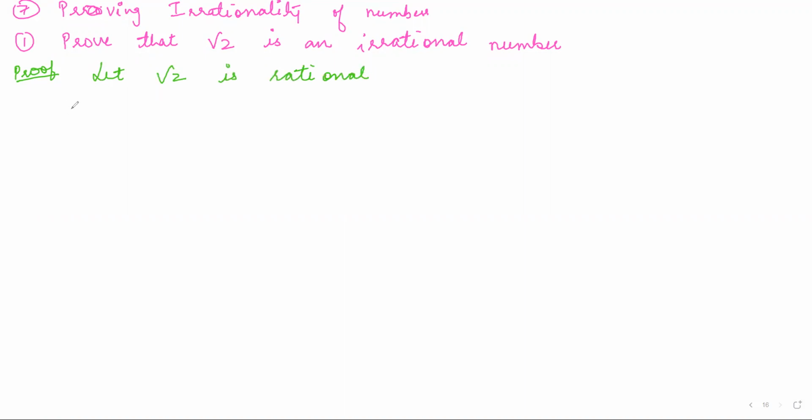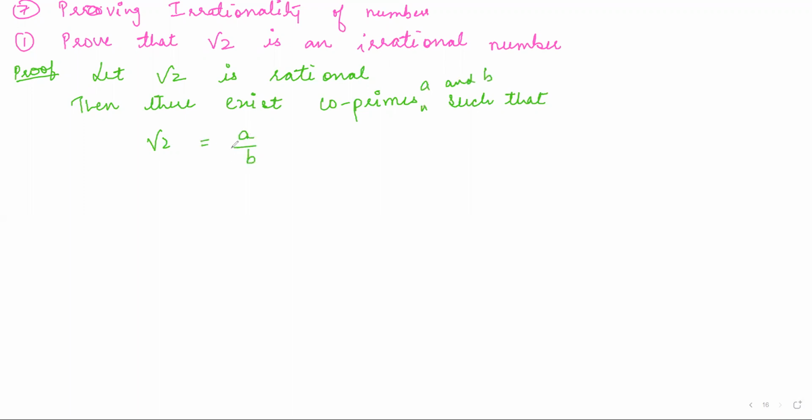Then there exist coprimes A and B such that root 2 is A upon B. See, any rational number, now try to understand, is of the form P by Q. When we are taking it rational, that means it is of the form P by Q. So it can be a number like 6 by 4. It is of the form P by Q.